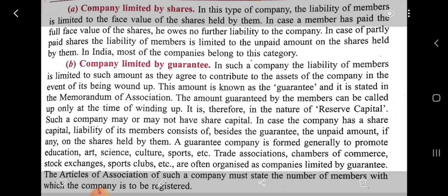In case of partly paid shares, the liability of members is limited to the unpaid amount on the shares held by them. In India, most of the companies belong to this category.